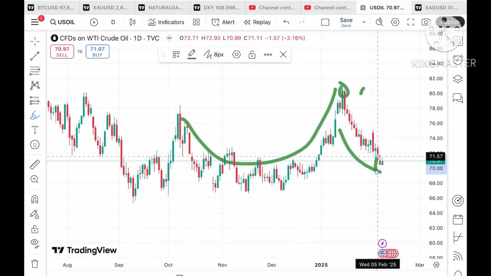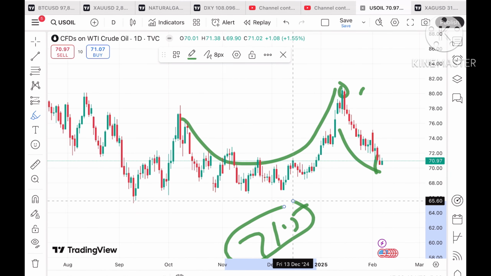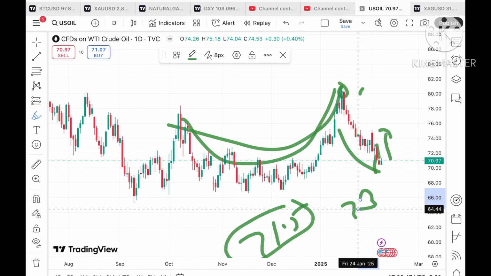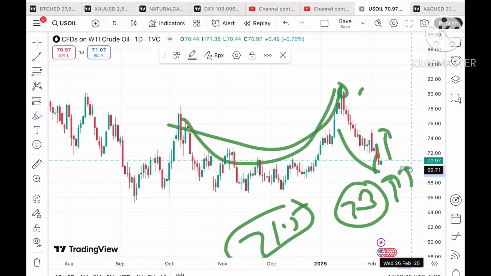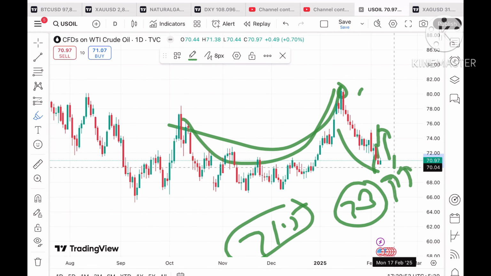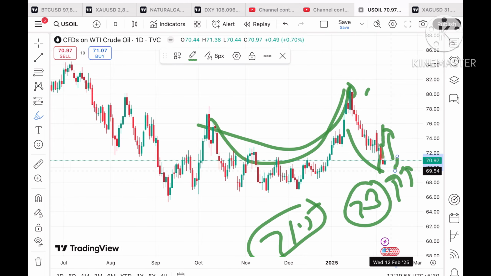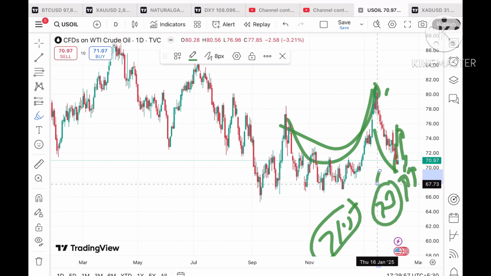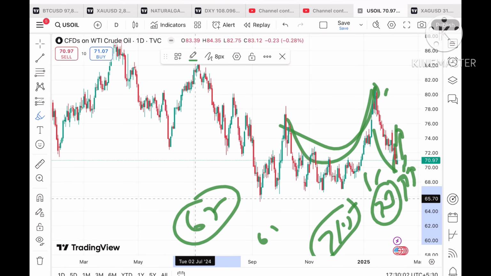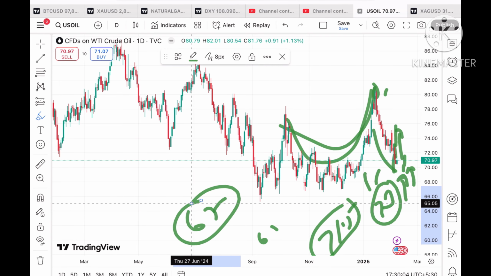See, 81.4 is a high we have seen. After that there was a fall towards a level of 70.97. Now if it sustains, we can see a level of 71.5, and if that sustains, we can see a further upside towards 73 to a level of 75.68, and then it can move towards $77. But if that doesn't sustain, it can move towards $69 to a level of 67.58, and from there a further fall we can see towards $67.